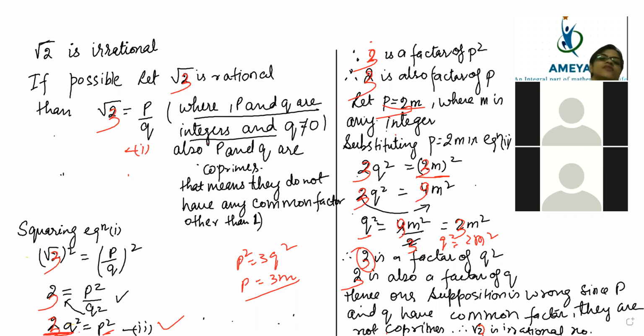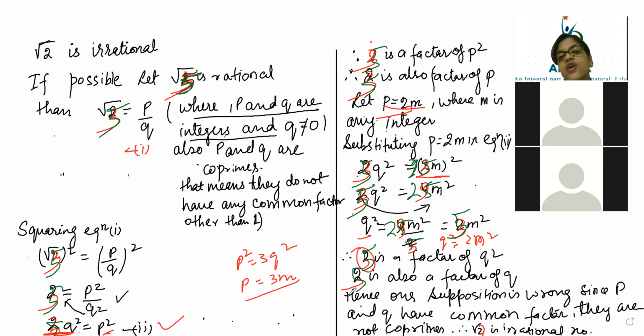Now in case somebody asks you to prove root 5 is irrational, what will you do? Root 5 is irrational. Wherever 3 is there, write 5. Here it will become 5 square, so this one will become 25 and here it will be 5. So again, 5 will come, 25 will be divided by 5. So here 5 is a common factor. So everything you are going to keep the same. You only have to change the digits.